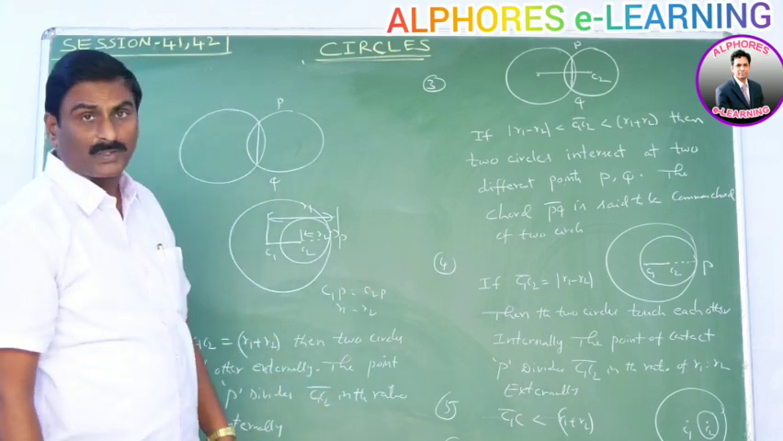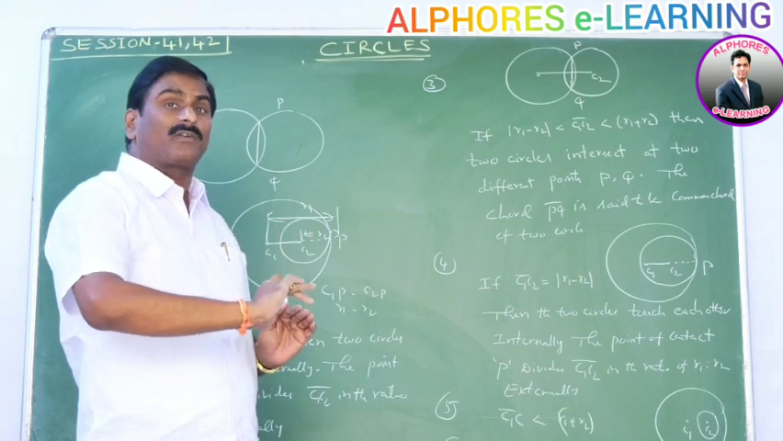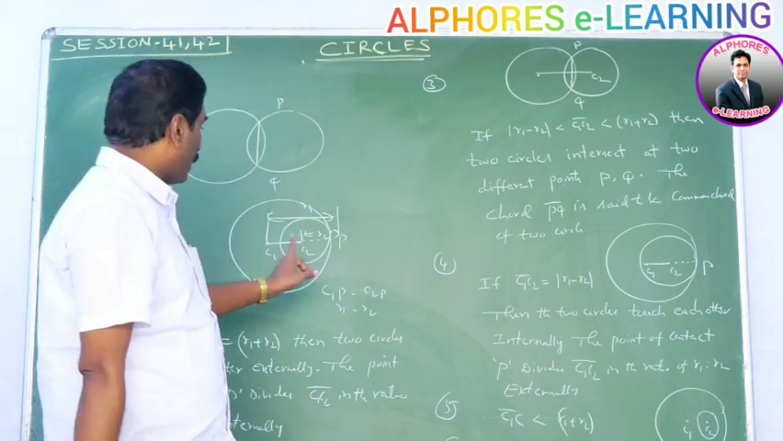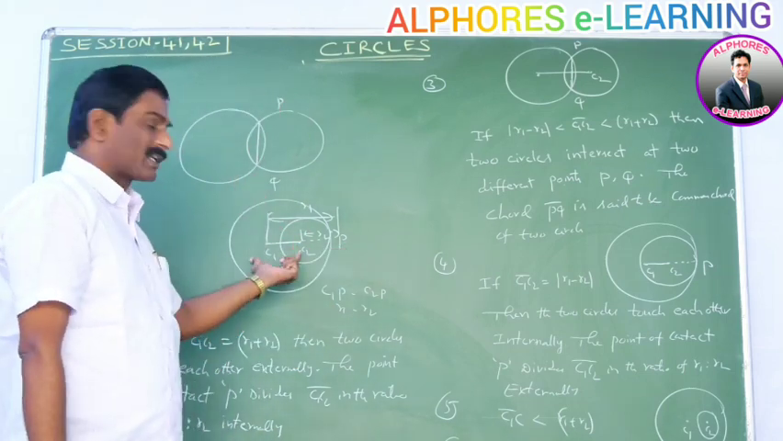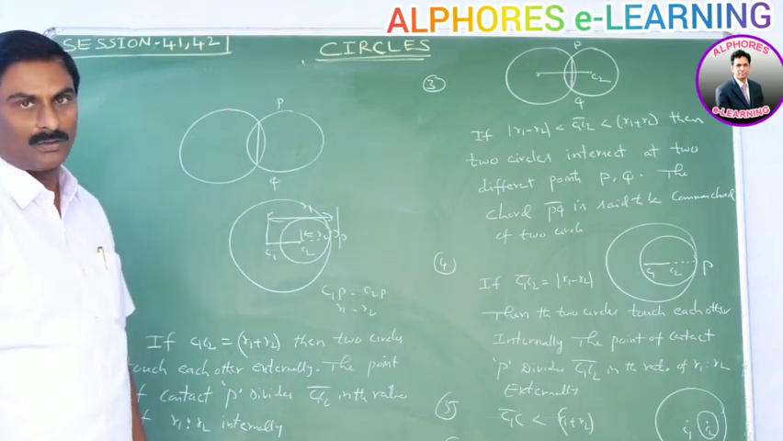Please note this point, very, very important. If the circles touch each other internally, then the point of contact divides externally. This point of contact lies outside of the line segment, so it divides externally. Externally means negative ratio. Okay.